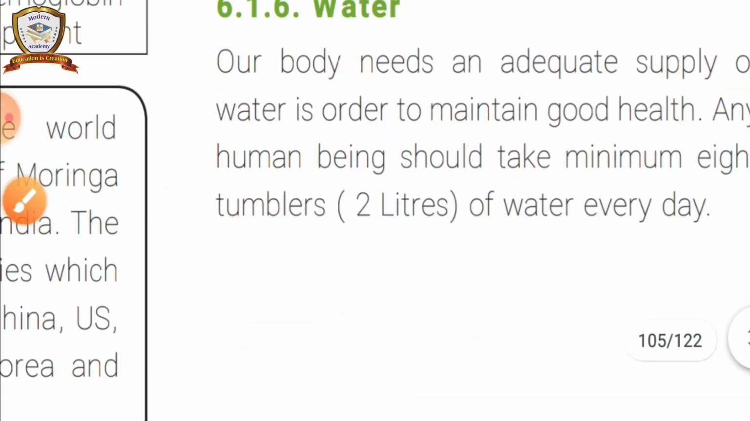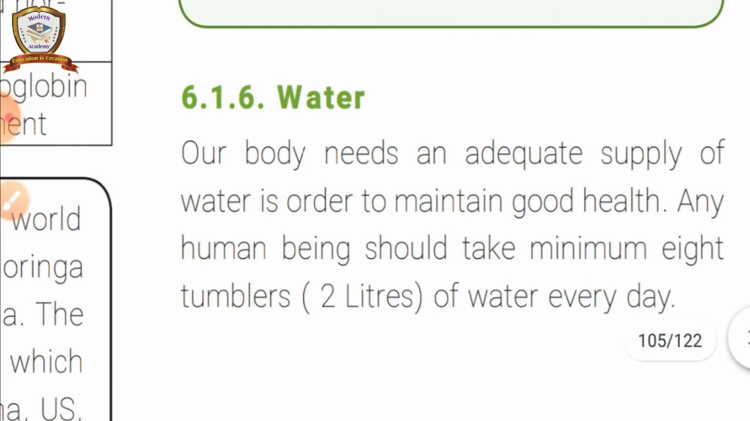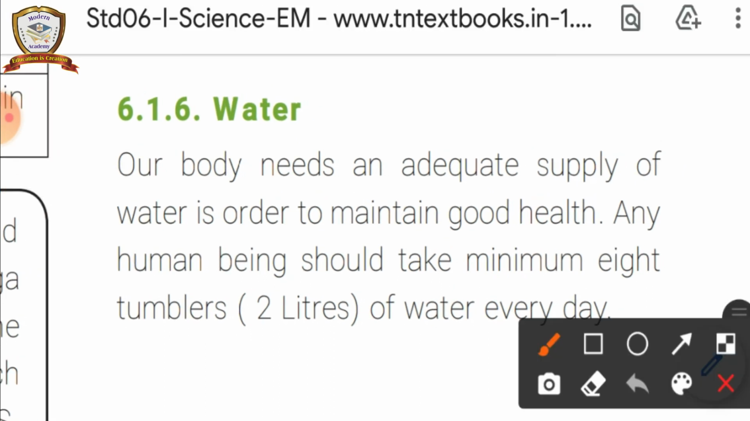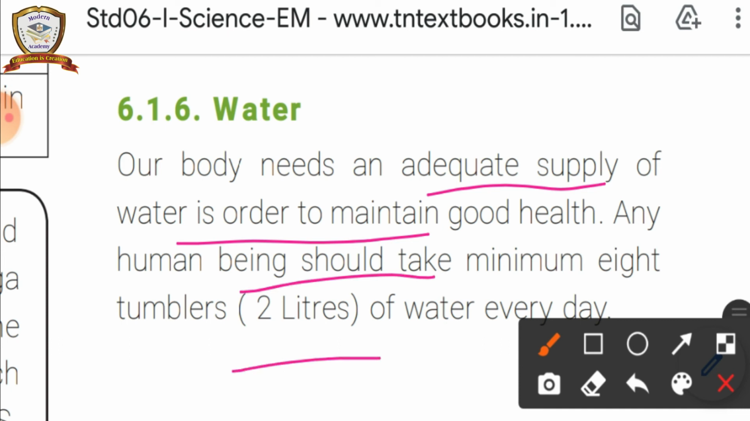Next one, water. Our body needs an adequate supply of water in order to maintain good health. Any human being should take a minimum of 8 tumblers of water every day. So water is also an important component of food. We should also take water regularly, whether we feel thirsty or not. Often, once within half an hour, you have to take 1 tumbler of water.